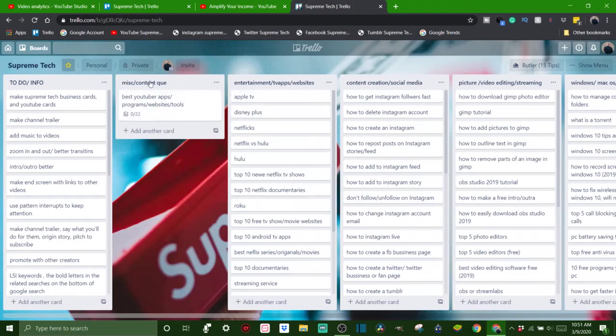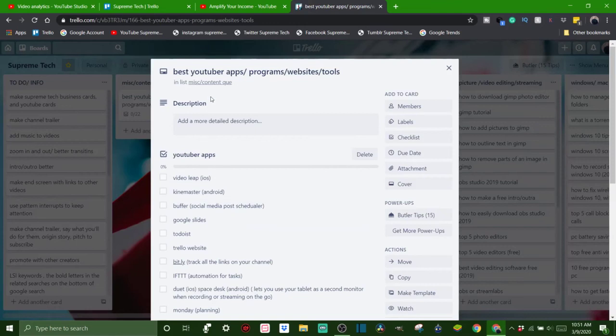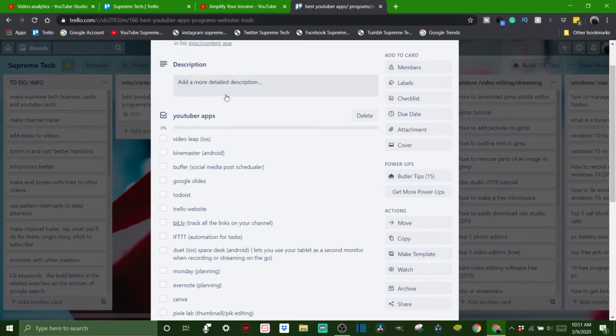Then I got the content queue. So like, this is gonna be a video I'm gonna make next. The best YouTuber apps and websites. So let's just go in here. I'm gonna show you. So that's the name of the card. Best YouTuber apps and programs, websites, and tools. I didn't put a description. I just used the description section to write little notes that I need to remember or something.